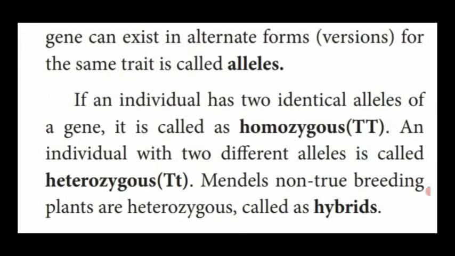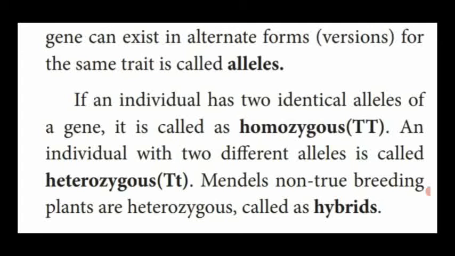Dear students, if an individual gene has two identical alleles, that is, the alleles present in the pair are both identical, that is the same, they are named homozygous. If both are the same, that is said to be homozygosity. For example, the gene with the tall alleles is denoted as capital TT. It is named homozygous. Homo means similar or identical.